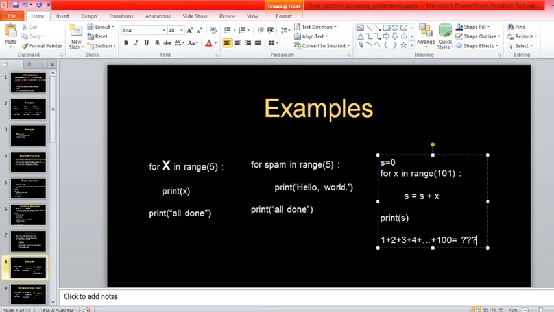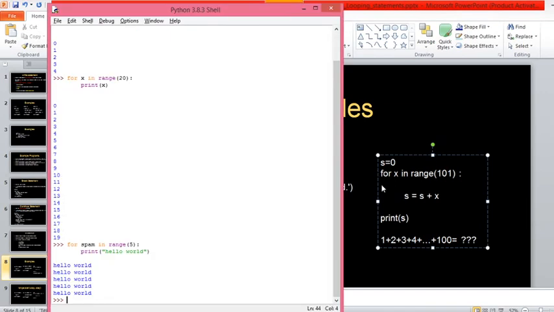Is that clear? Yes, sir. Let's look into this code.